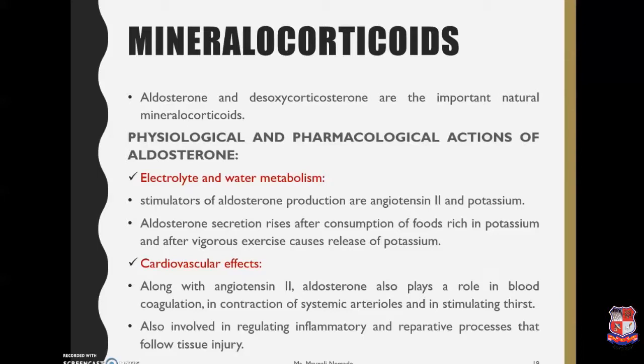So, when there is effect on the sodium ions, it causes the increase in the resorption or the absorption of the sodium by generally acting on the distal convoluted tubule and the collecting duct, that is the part present in the nephron region. And as you know that nephron is the structural and functional unit of kidney, right? So when there is a resorption of the sodium by the aldosterone, it acts on the sweat glands and the salivary glands and conserves the salt. So it greatly enhances the absorption of sodium in the intestine and prevents the loss of sodium along with the stools.